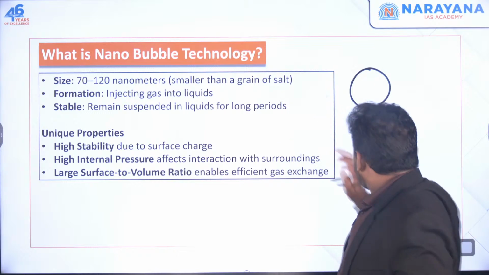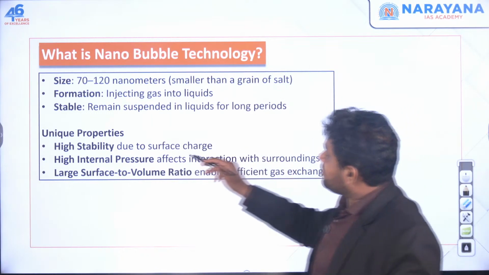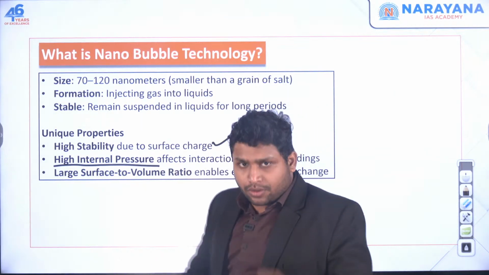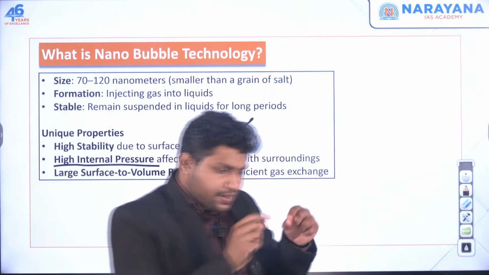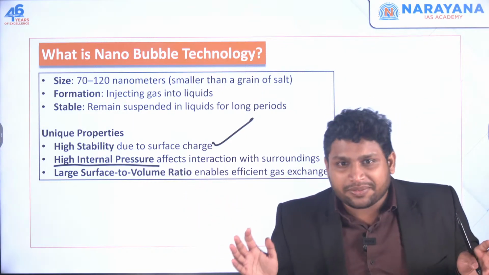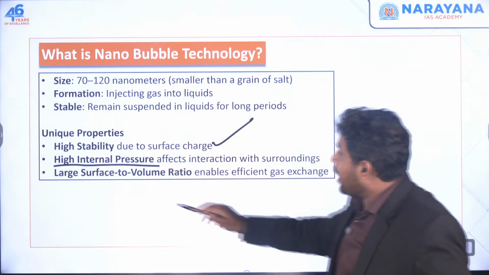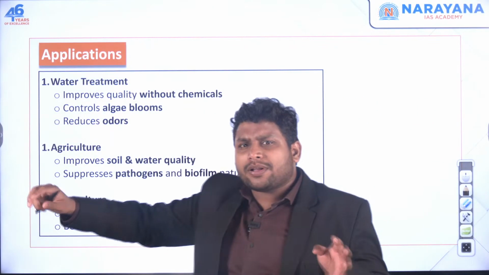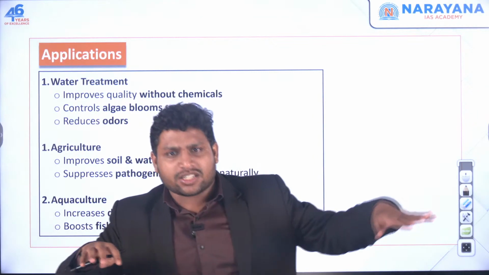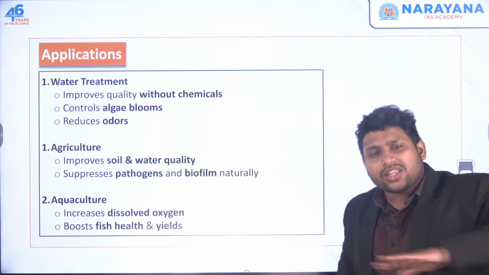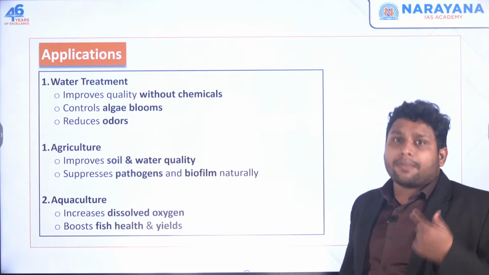Okay, and this nano bubble has very high stability. There is very high internal pressure also. Those bubbles which we are making have very high pressure, because of which the bubble is not going to burst very easily. It will remain. Okay, and it has a large surface to volume ratio. That means there are so many bubbles, so the surface area will be very large. It will be covering the entire water. Whatever amount of water you have, all the surface will be covered by these bubbles.